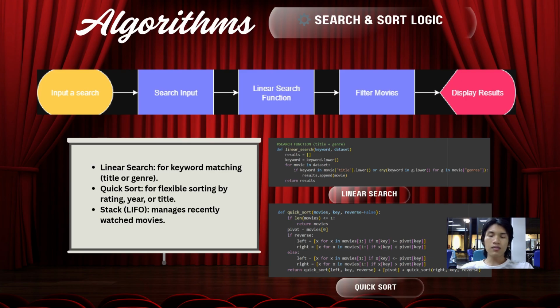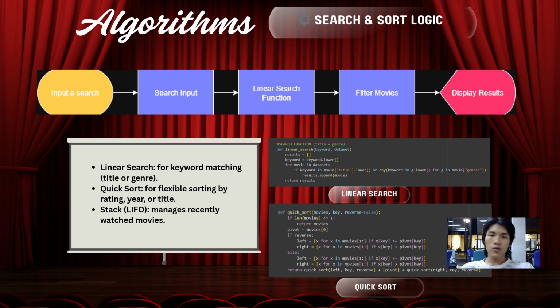Now let's talk about how the backend connects to the front end. The UI was made using ipywidgets, which allow interactive buttons, drop-downs, and text fields inside Jupyter Notebook. Each widget has an event handler that is connected to a backend function. For example, when a user clicks the search button, it triggers the function search click.